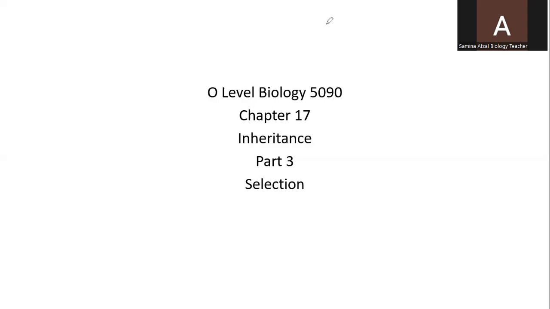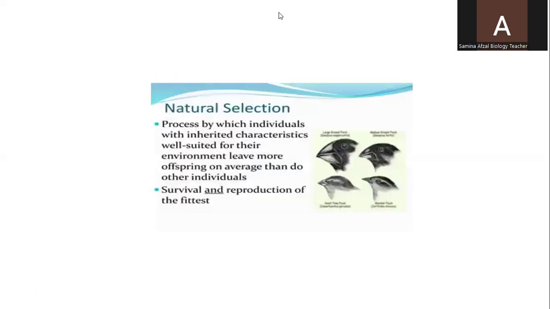O-Level Biology 5090, Chapter 17, Inheritance, Part 3, and the topic is Selection. First of all, natural selection.